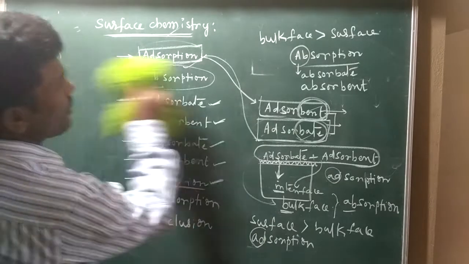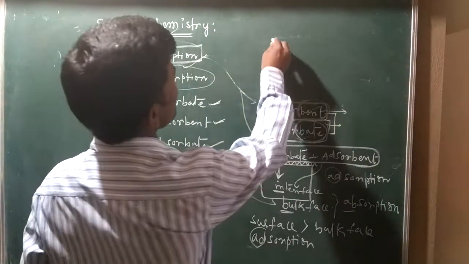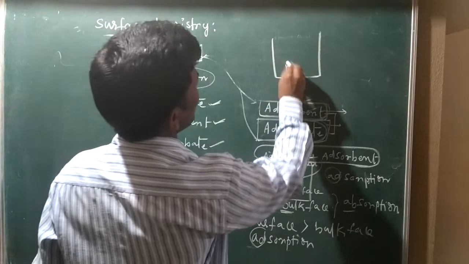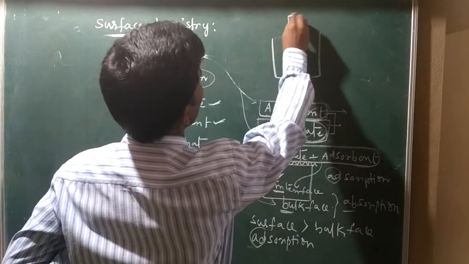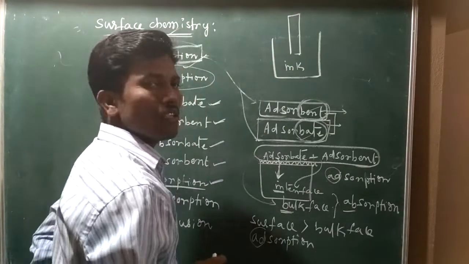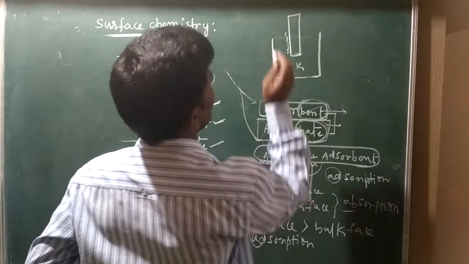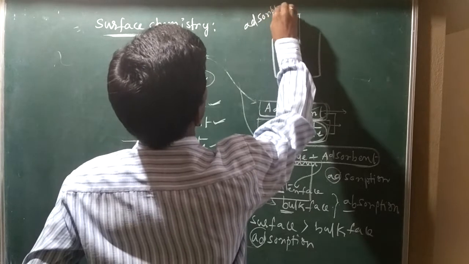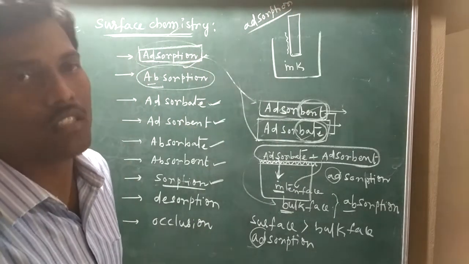The best example to understand this: suppose I am taking one ink bottle. In that ink I am dipping one chalk. First the chalk interacts on the surface only, that is termed adsorption. When they first interact at the surface, it is called adsorption.